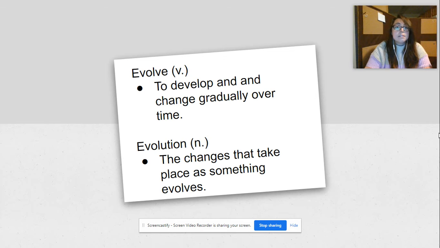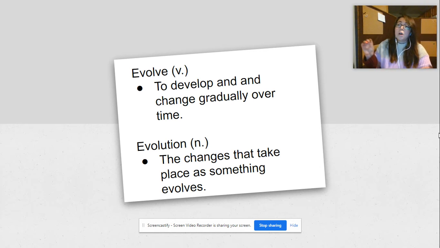All right, so evolve as a verb is to develop and change gradually over time. Whereas evolution, when we change the suffix to have a tion, is going to mean the changes that take place as something evolves.